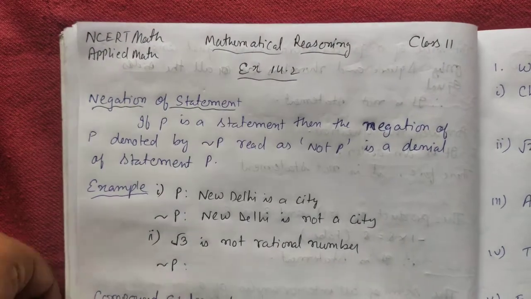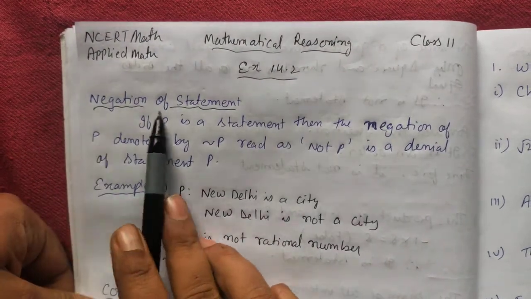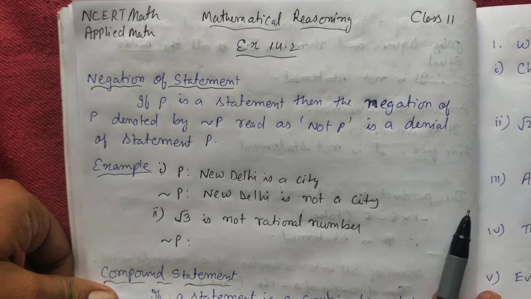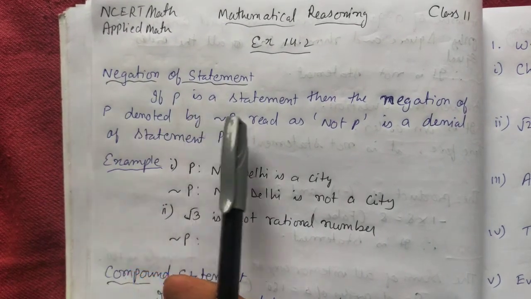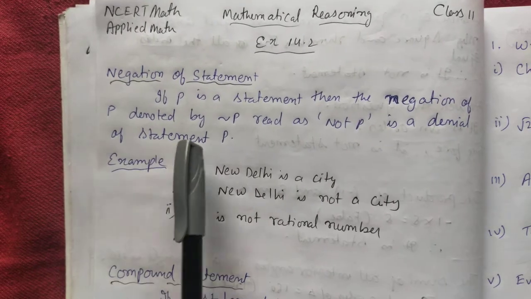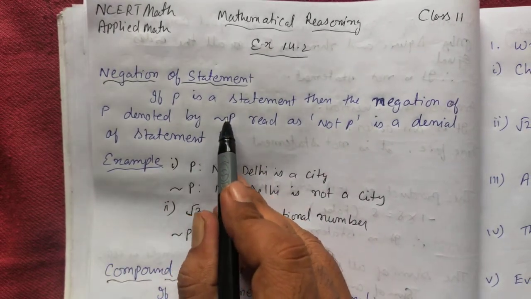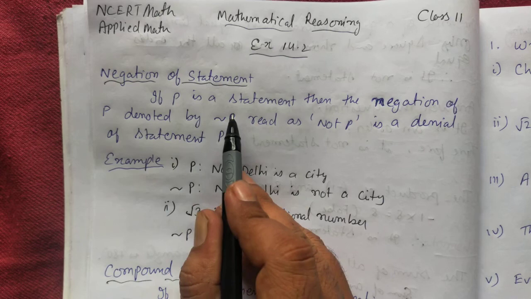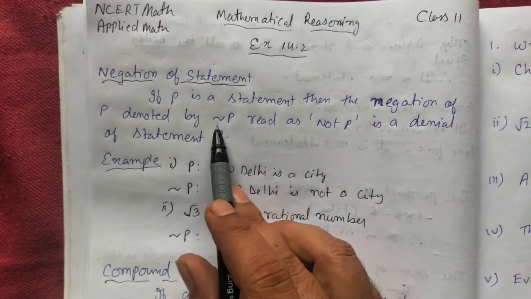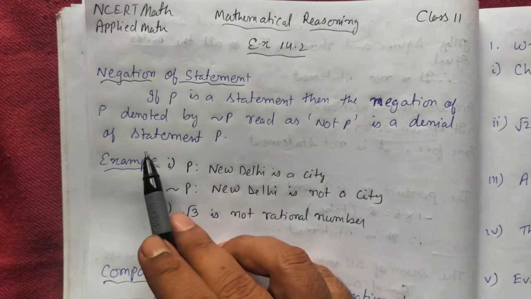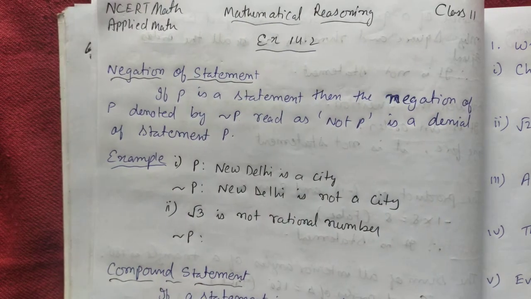We'll do 14.2, negation of a statement. Negation of a statement is simple. It means if P is a statement, then the negation of P, which we denote by a symbol like this, is read as not P. It's a denial of statement P. It's the opposite of statement P.